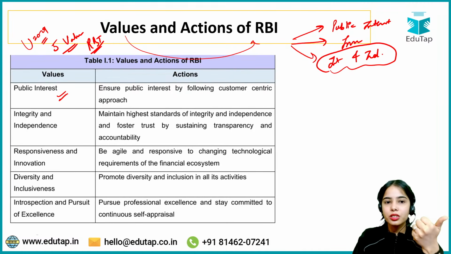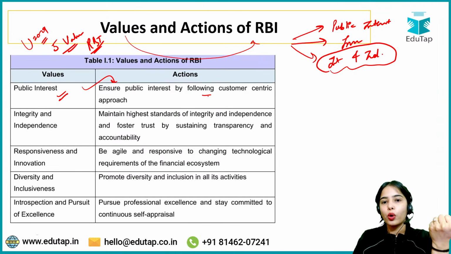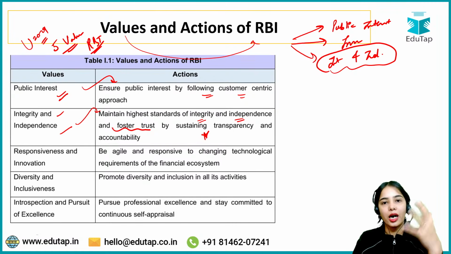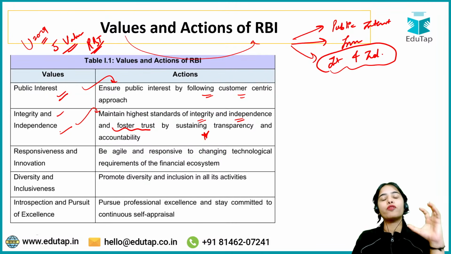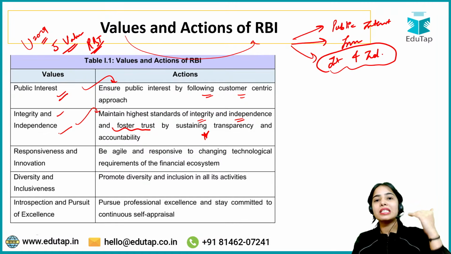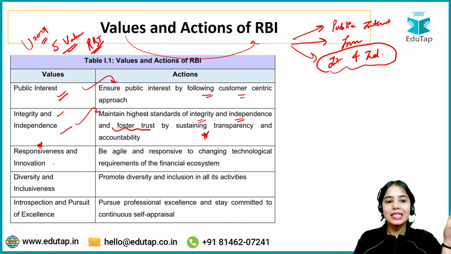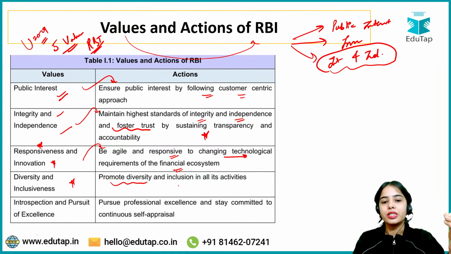Public interest: RBI ensures public interest by following a customer-centric approach. Integrity and independence: RBI maintains the highest standards of integrity and independence and fosters trust by sustaining transparency and accountability. RBI is one of the organizations in the country which actually follows these standards. Responsiveness and innovation: RBI is agile and responsive to the changing technological requirements of the financial ecosystem. Diversity and inclusiveness: RBI promotes diversity and inclusion in all its activities.